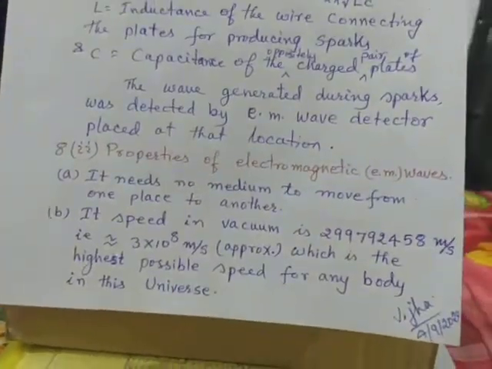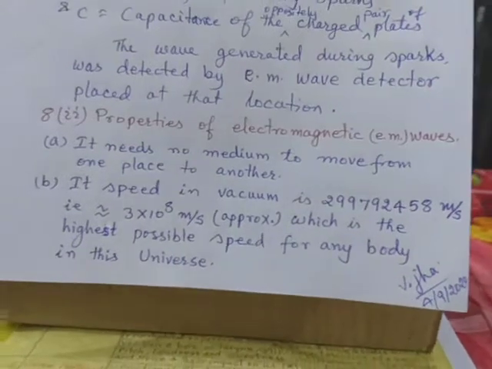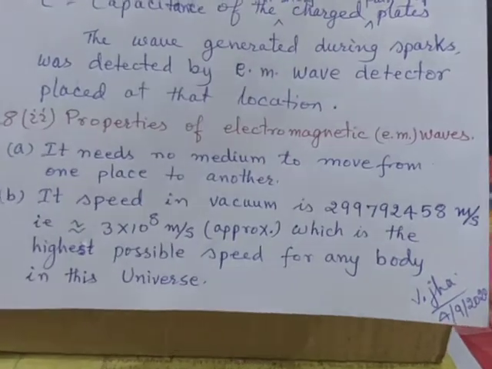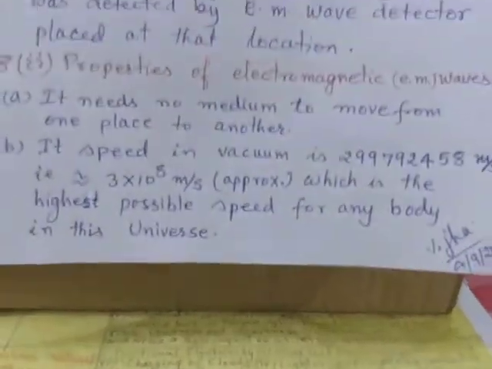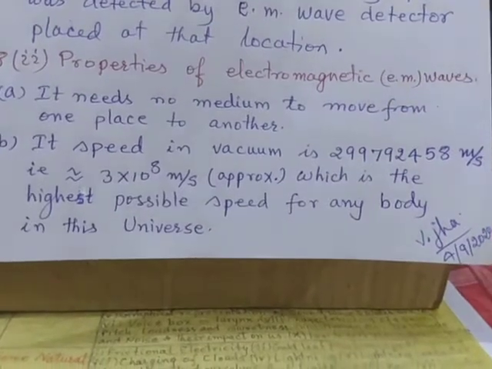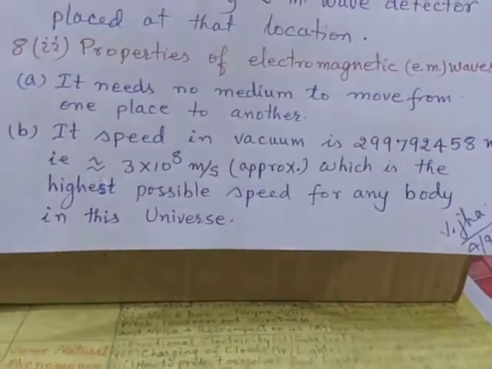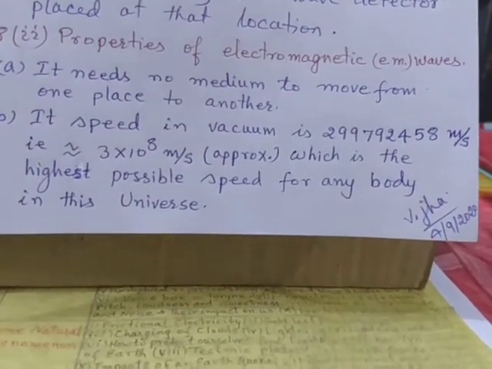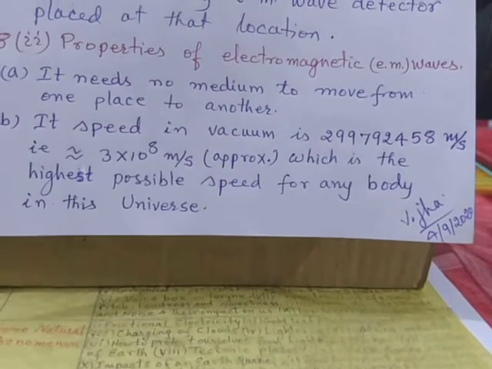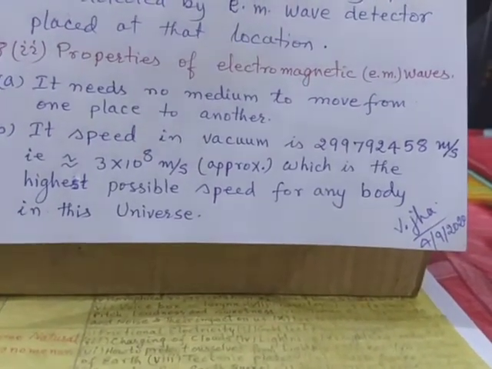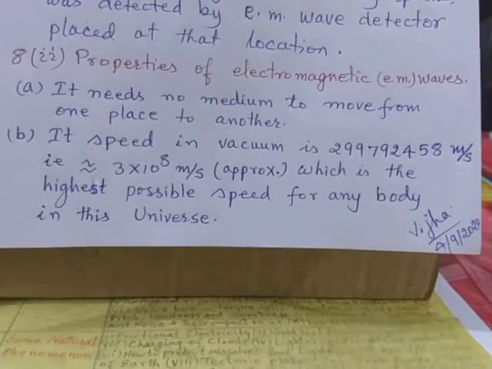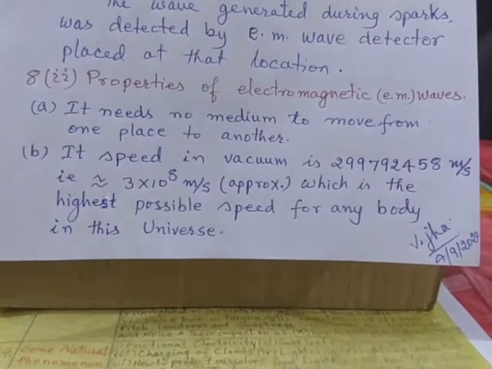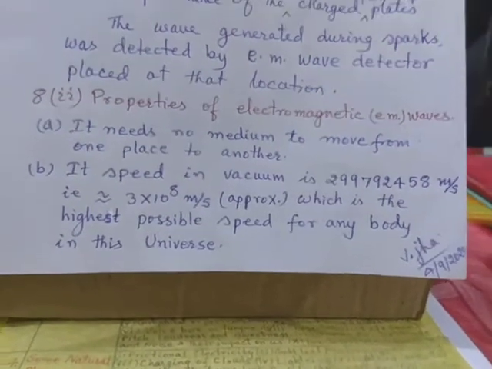Now the properties of electromagnetic waves are very unique. We shall be discussing them one by one. It needs no medium to travel from one place to another. It can travel in vacuum. The speed of electromagnetic wave in vacuum is 2997924 meter per second, which is nearly equal to 3 into 10 power 8 meters per second. And this is the highest possible speed for anybody in the universe, and you will come to know that when you go through the theory of relativity.